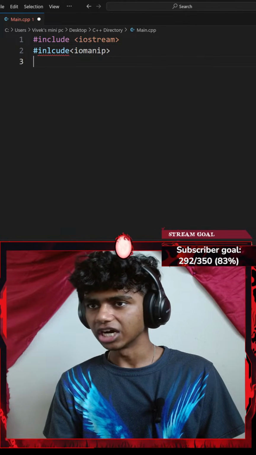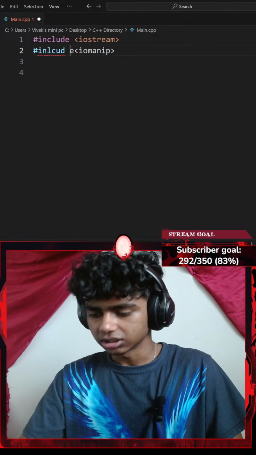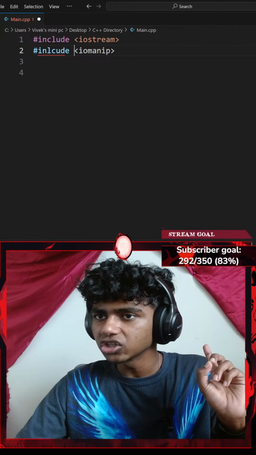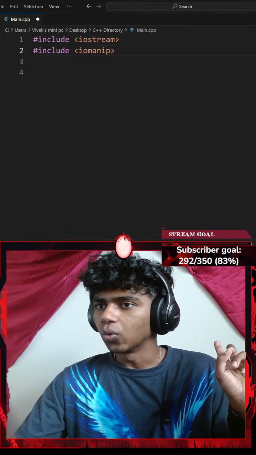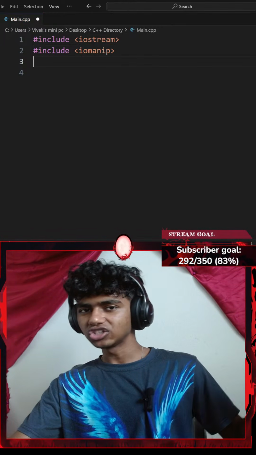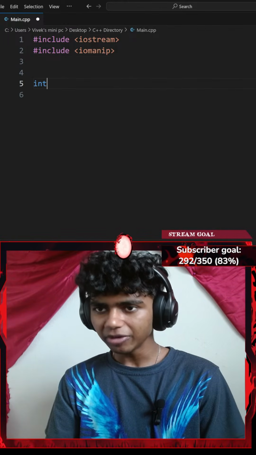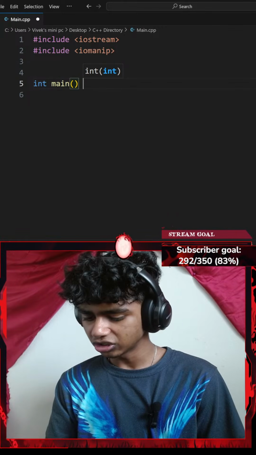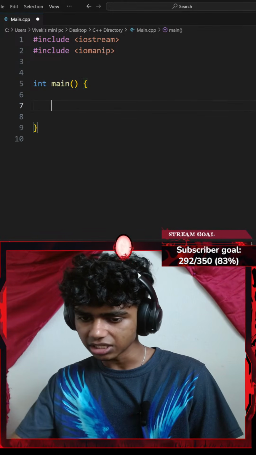I don't know what this does, but I just know that it rounds our numbers to like two decimal places. Let me start off by typecasting my main function to be an integer, with a pair of curly braces and a bunch of spaces.